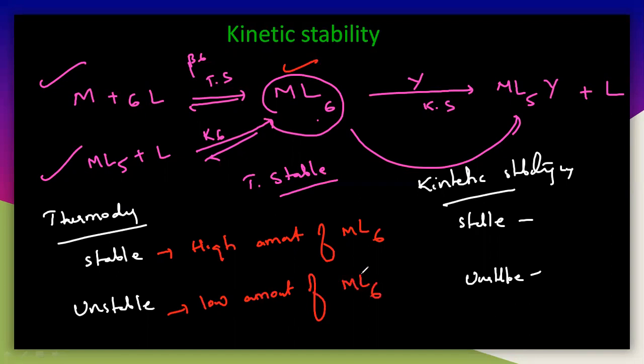So that is the thermodynamic aspects here. In thermodynamics, we will understand the formation of the complex. After the formation, we will understand the reactivity of the complex in the kinetic part. Kinetically stable means completely inert. If it is stable, then this ML6 cannot react with Y, and you never get the product. If it is unstable, it can easily react, so it is called labile.